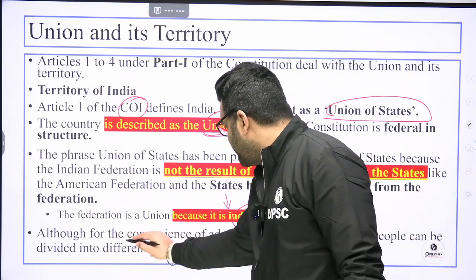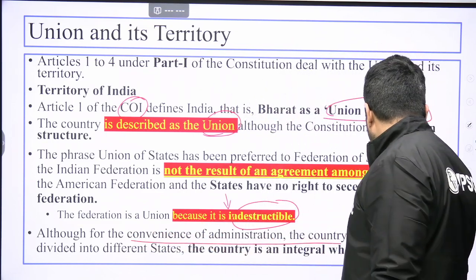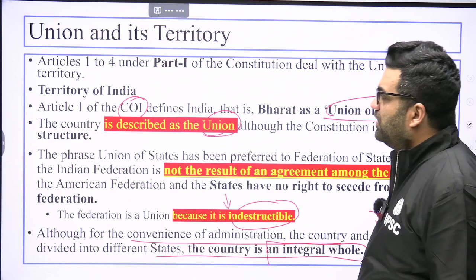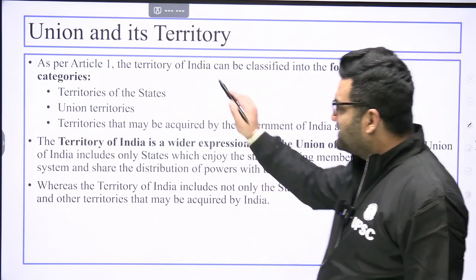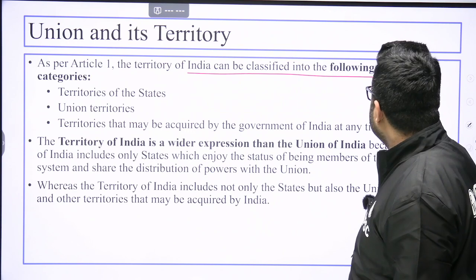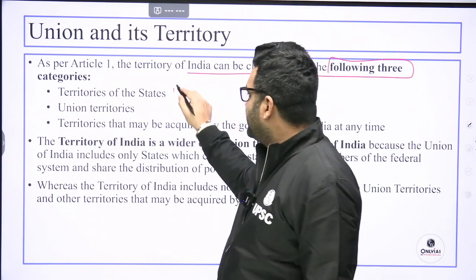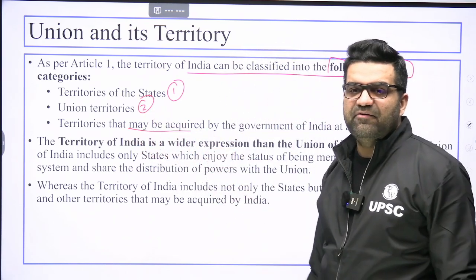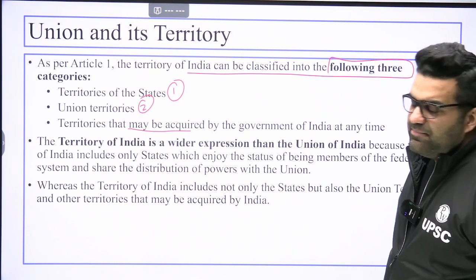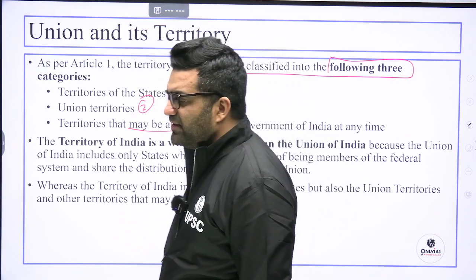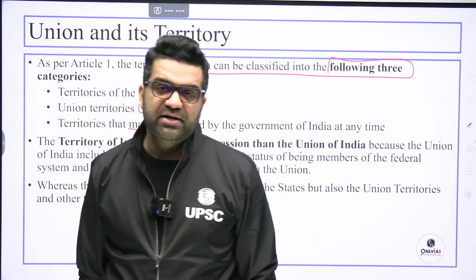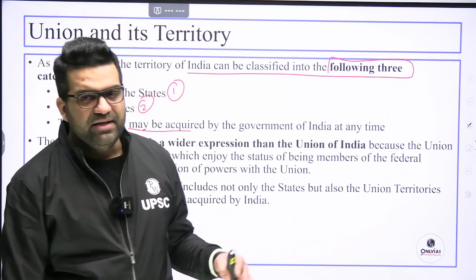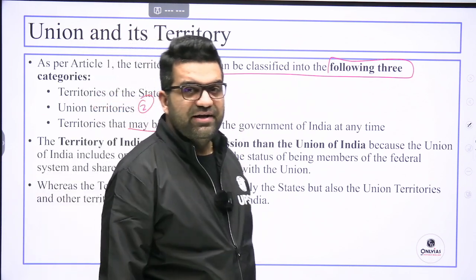Although for the convenience of administration the country and people can be divided into different states, the country is an integral whole. That is why the word union. As per Article 1, the territory of India can be classified into the following three categories: territories of states, union territories, and territories that may be acquired by the government of India at any point in time. So we, like other international nations, can acquire other territories. The constitution permits that insofar as the scope of Article 1 is concerned.